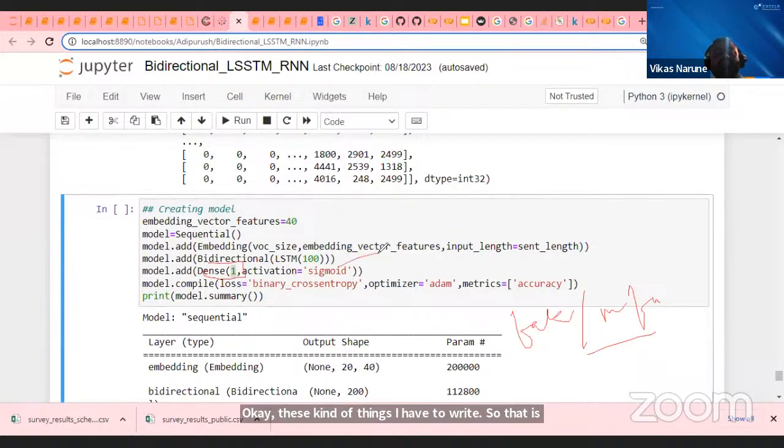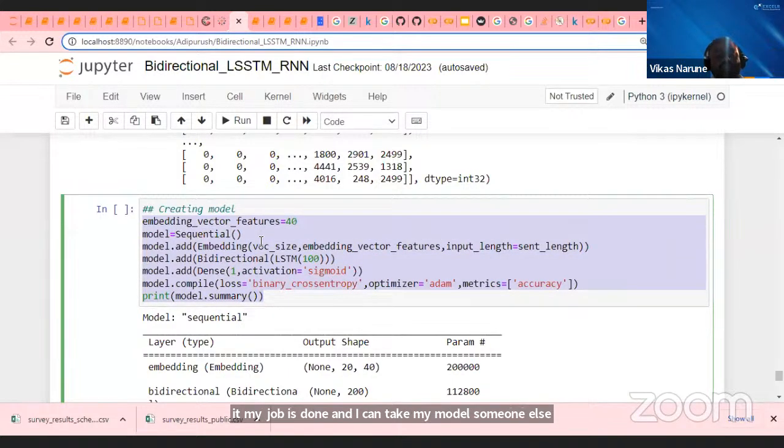That is a dense layer, and I'm taking this activation function. Then I'm combining my loss function, the Adam optimizer, and the accuracy metric. Once I perform compilation, that's it, my job is done, and I can check my model summary. So this is the entire explanation of how you create the recurrent neural network model, the LSTM model, an advanced level model for fake news detection.